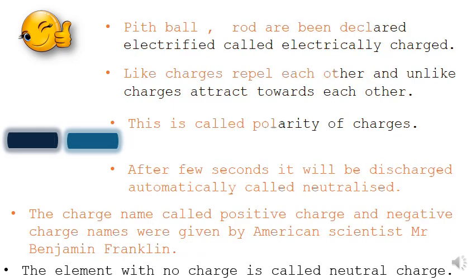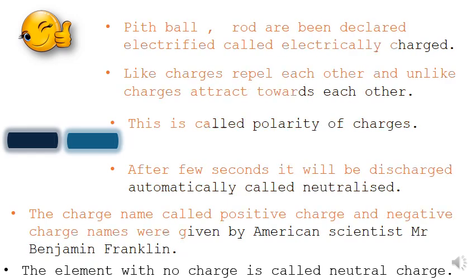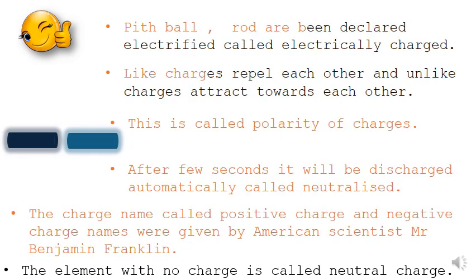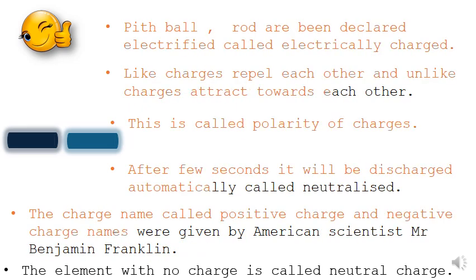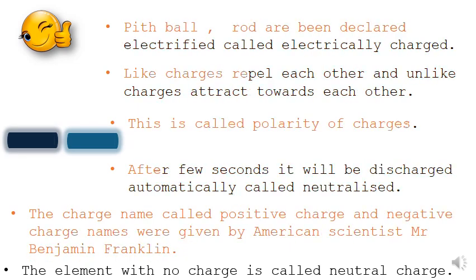Any element that does not consist of a positive or negative charge, or any type of charge, is neutral in behavior, and that is why it is called a neutral charge. Elements may consist of negative charge or positive charge, but atoms naturally remain neutral. They do not consist of any charge. So these are a few definitions for the student.